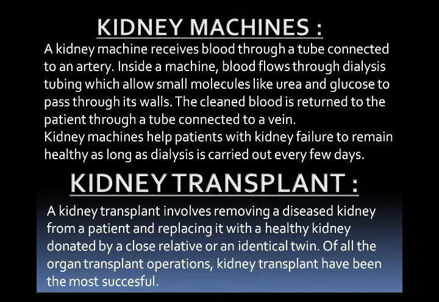Blood flows through the dialysing tubing, which allows small molecules like urea and glucose to pass through its walls and clean the blood. Then this clean blood returns back through the tube connected to the vein.